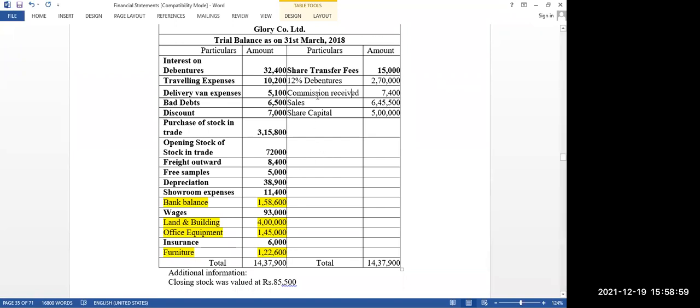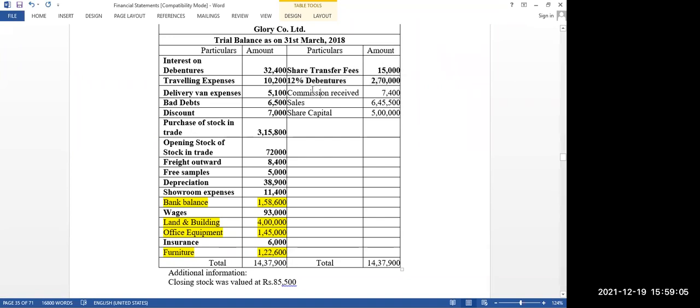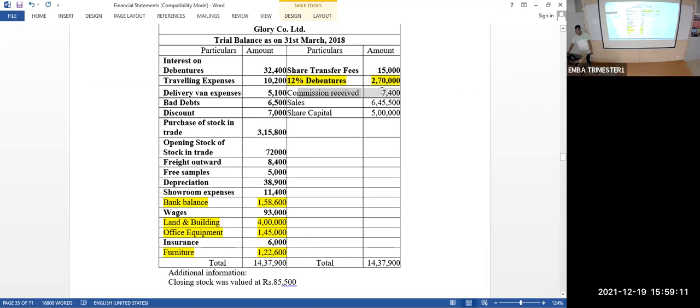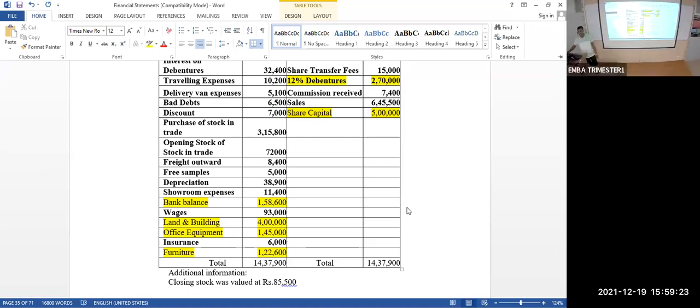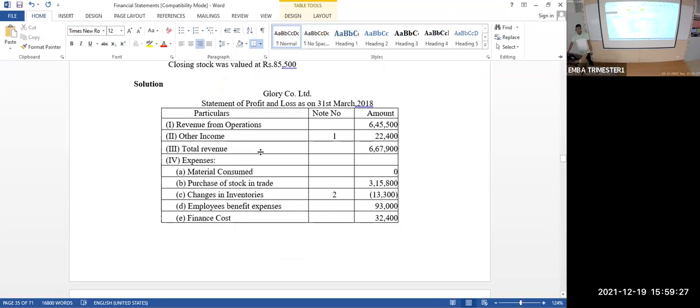Yeah, clear, sir. So the next item is 12% debenture. What is this 12% debenture? It is a liability. It is a balance sheet item, right? Then commission received is other income. Sales is revenue from operations. Share capital is equity, shareholders' capital. Of course, it's a balance sheet item. So the remaining all is a profit and loss account item.